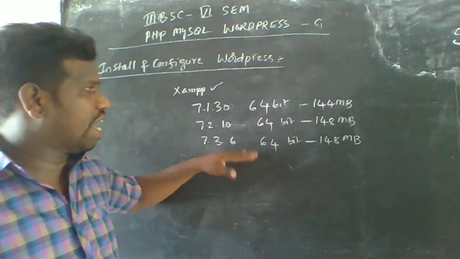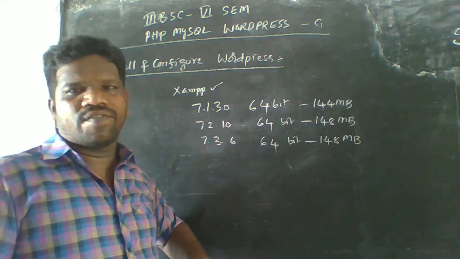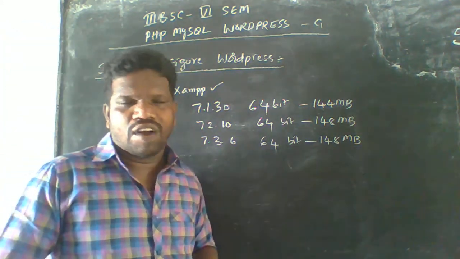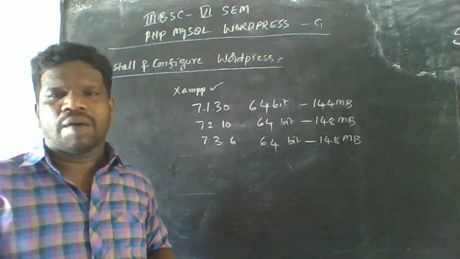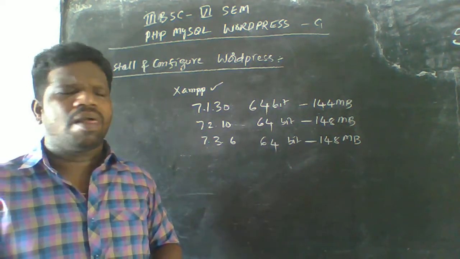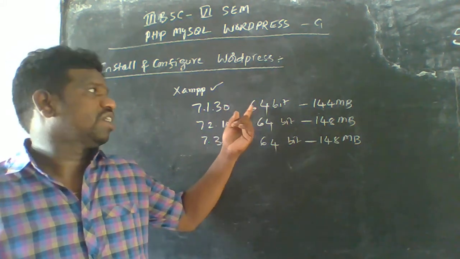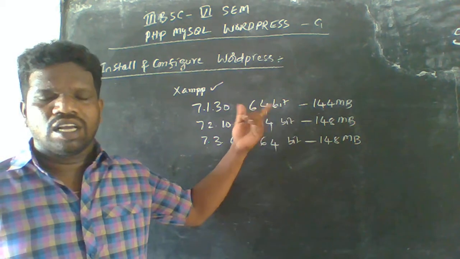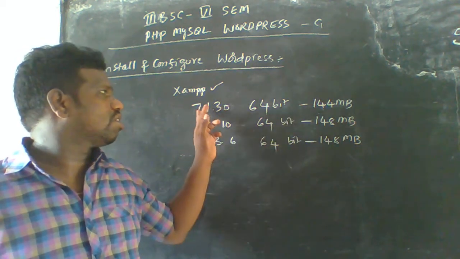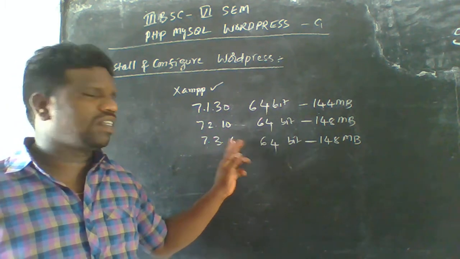Later we have to go with the WordPress software. This is called an example here. When you want to run the example, you have to check whether your system is compatible with 32 bit or 64 bit. Maximum systems are available with 64 bits, that's why I'm choosing the 64 bit links. There are three links available with versions 7.1.30, 7.2.10, and 7.3.6.